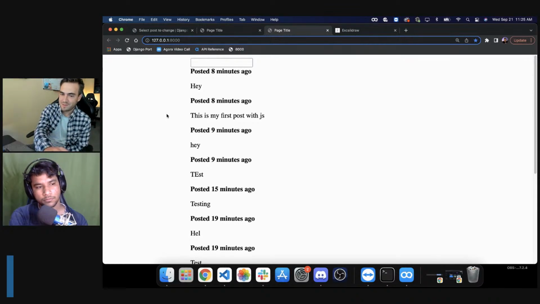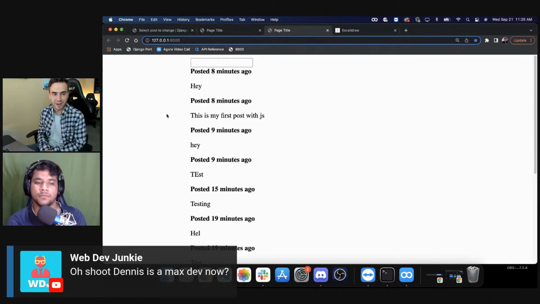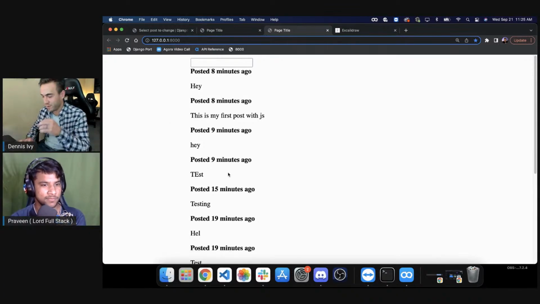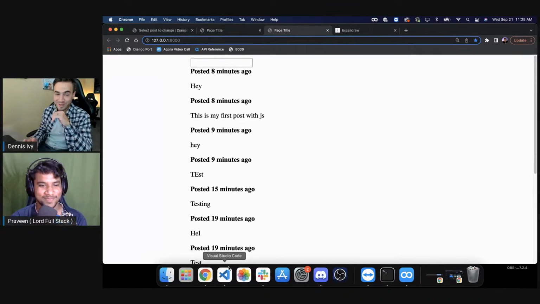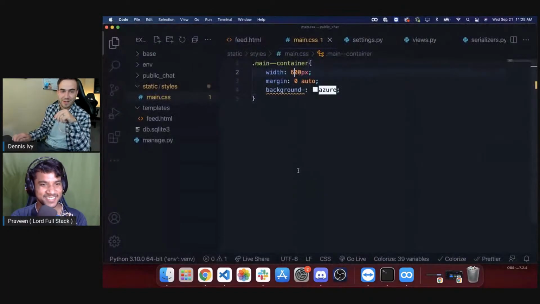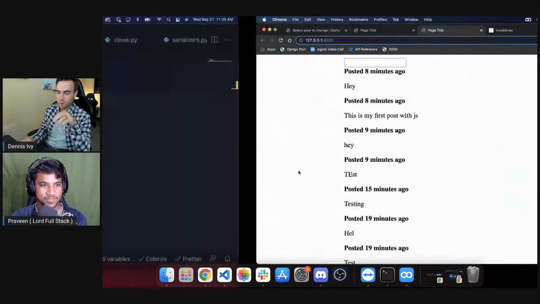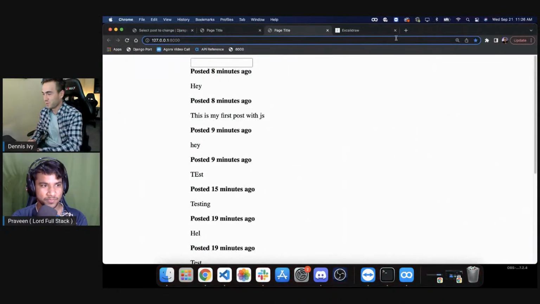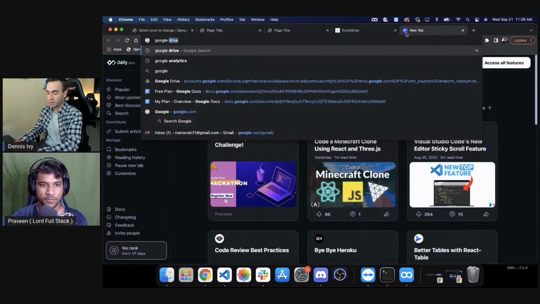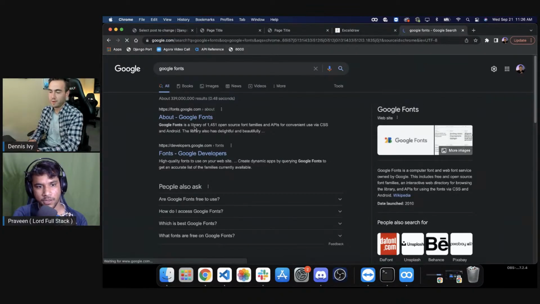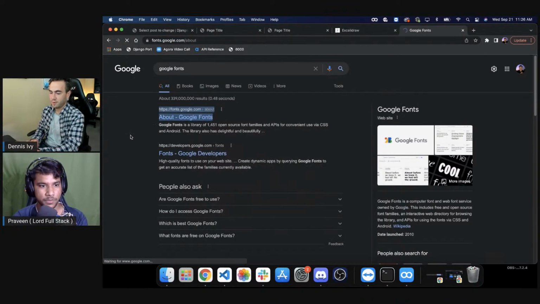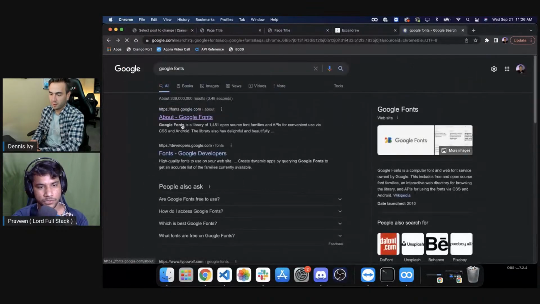And no, I'm not a Mac dev. I'm just getting used to it. I hate Mac so bad. I wanted to switch back to Windows, but I know there are cases where I need it, so I'm using it just to force myself. I really don't like Mac. There are very few features I love, like being able to slide back and forth. I'm assuming you can do that on a Windows laptop, but it just doesn't work as well. You can do that with Windows if you have proper gestures on the laptop. Yeah, I'll probably just configure that.